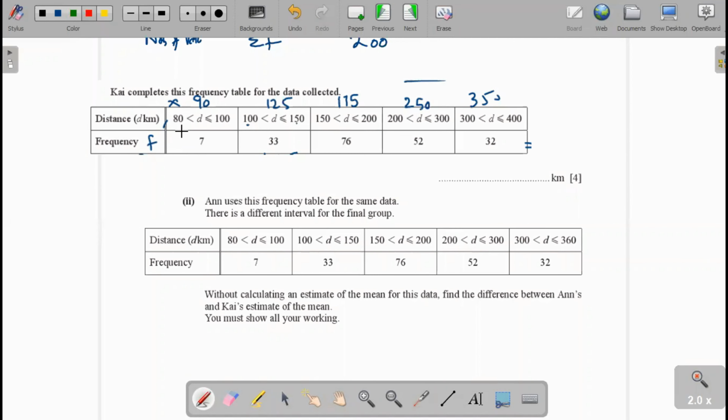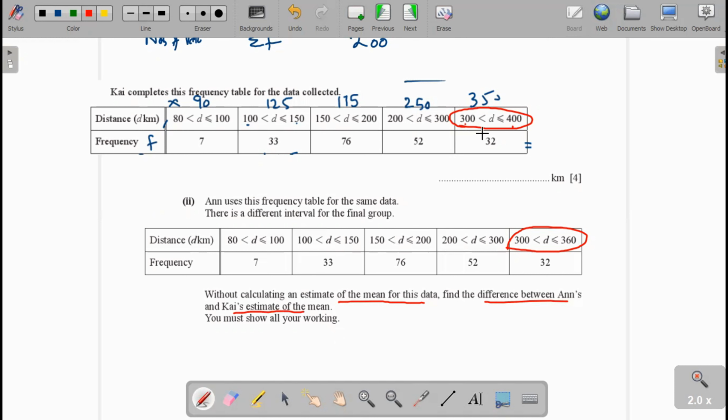Now you see here, this is Kai's data, and this is Ann's data. Here, this is 300 to 400, and this data is 300 to 360. This is the difference between Kai's and Ann's data. Now we find the difference between Ann's and Kai's estimate of the mean.